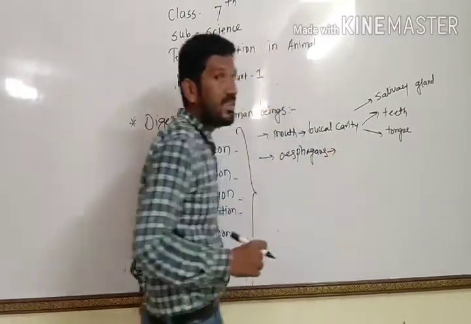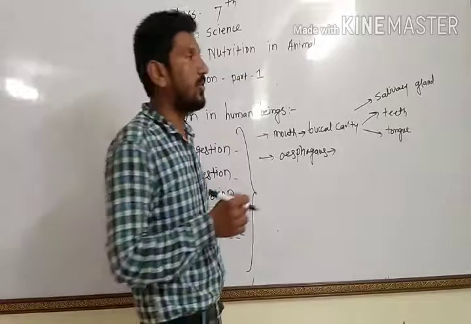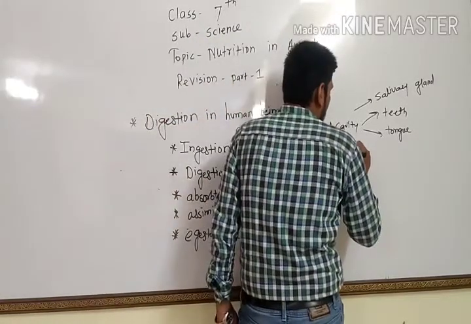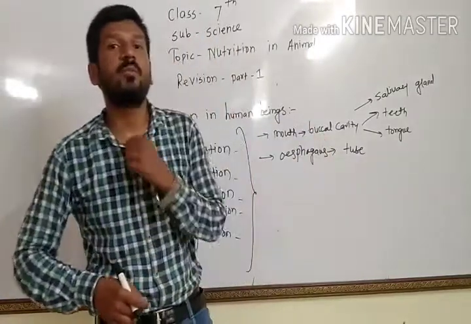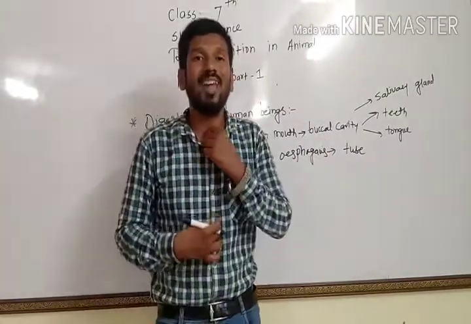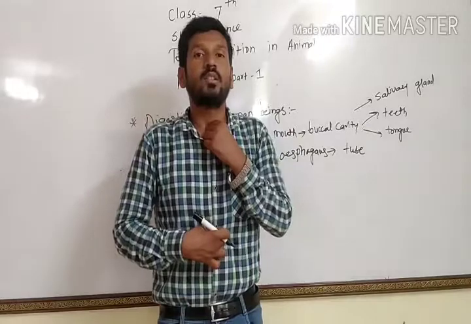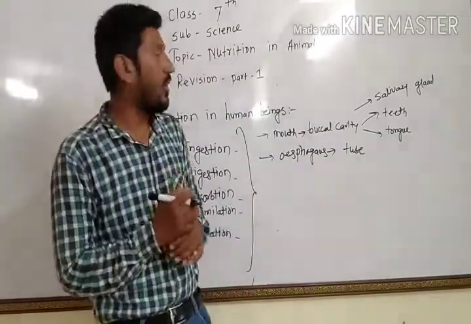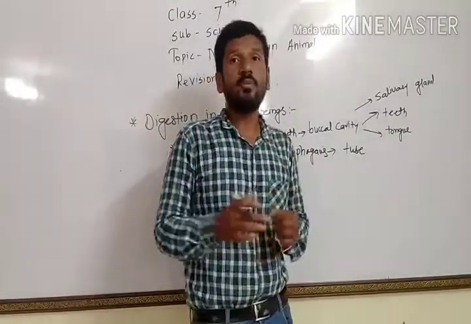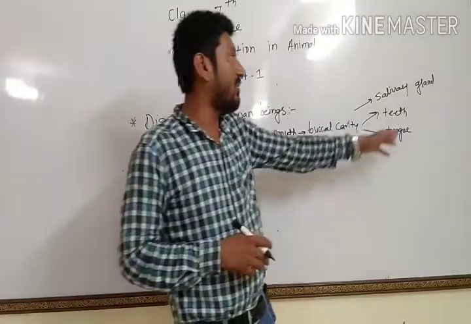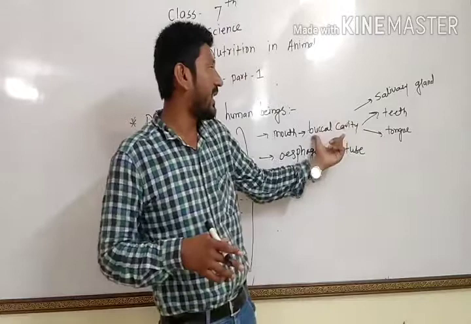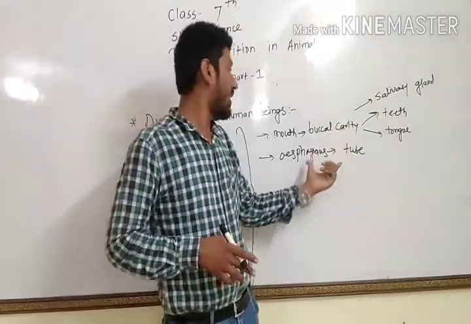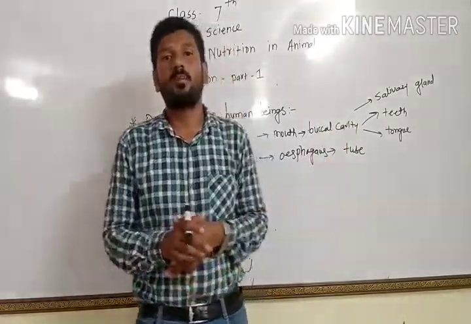Okay, it is a muscular tube which starts from our throat and ends in our stomach. What is the function of the esophagus? The esophagus passes the food which is chewed by our teeth in the buccal cavity. The food prepared in the buccal cavity passes through the esophagus to our stomach.